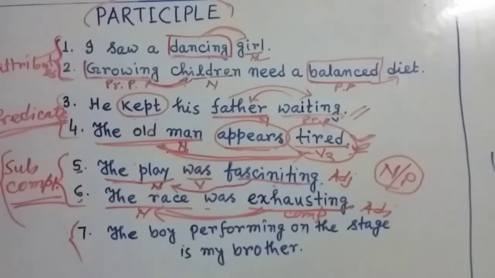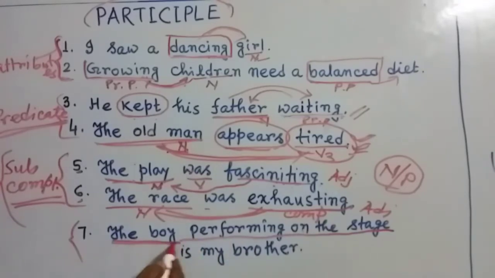example number 7. Here we have written, the boy performing on the stage is my brother. Actually, my dear friends, participle may be used as part of a phrase that functions as an adjective in the sentence. Look at this sentence. The boy performing on the stage.